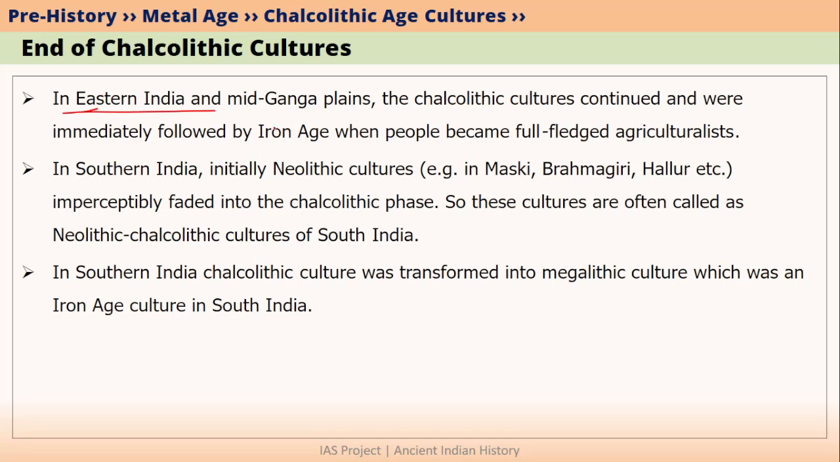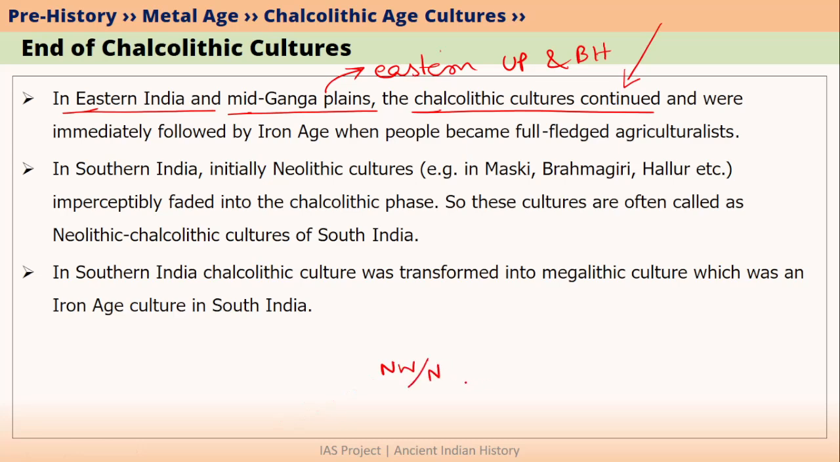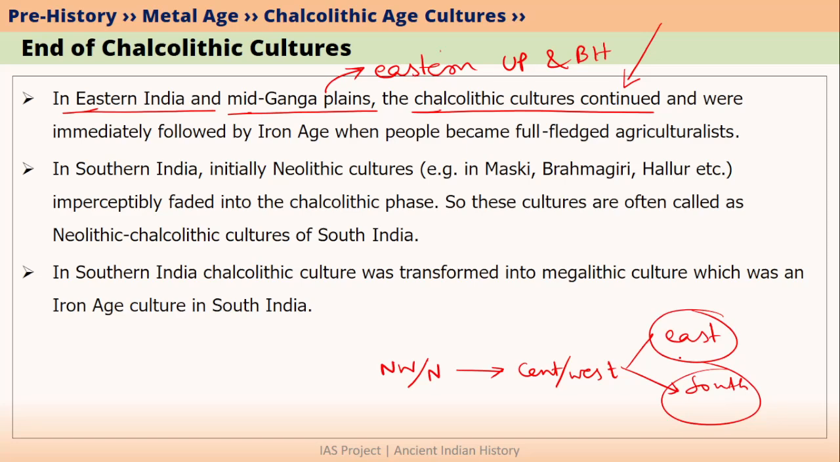Now let's talk about eastern Indian Chalcolithic culture and the Chalcolithic cultures in Middle Ganga Plains. Middle Ganga Plains simply means the eastern part of Uttar Pradesh and Bihar. In both of these regions, Chalcolithic cultures continued. Because we know that in these regions, Chalcolithic cultures actually started late. We have discussed that Chalcolithic cultures first started in northwestern part of India and in northern India. Then Chalcolithic cultures came into central India and western India. Then from here, they spread into eastern India and southern India. So from this timeline, eastern India and southern India have the Chalcolithic cultures which came very late.